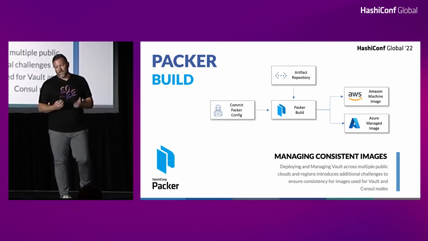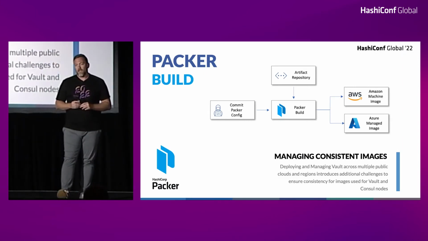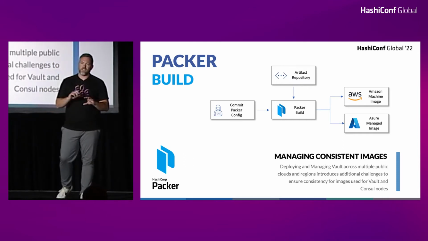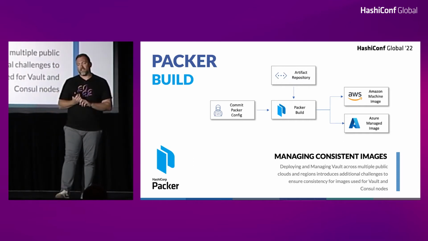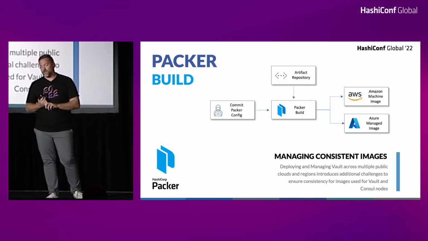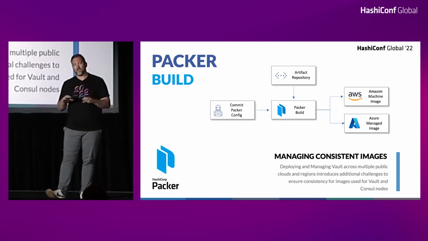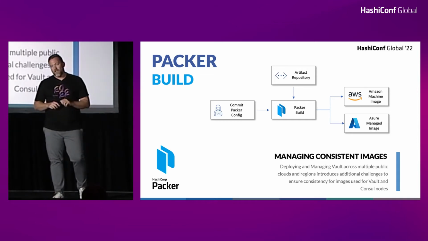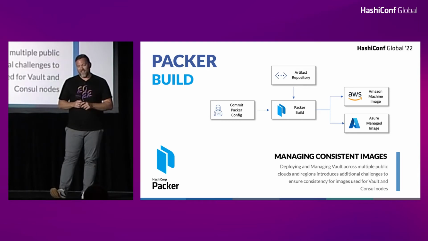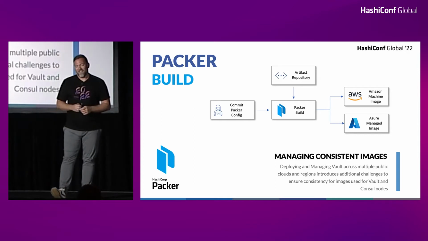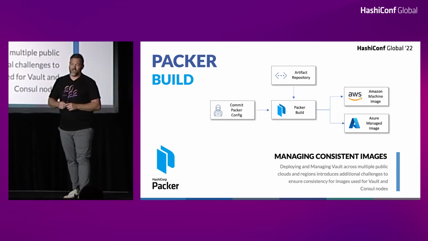All right, so cool. So how do we do it? Let's get into the technical piece of it. We start with Packer. We obviously need a consistent image, especially since we're using both AWS and Azure to deploy Vault. So we wanted to make sure we had the same version of Vault, patching, all that good stuff. Josh and I didn't do a great job of planning here. We kept having to go back to Packer and say, oh man, now we've got to add the Datadog agent, oh man, now we've got to add this thing. So this is one of our lessons learned that we'll talk about later.